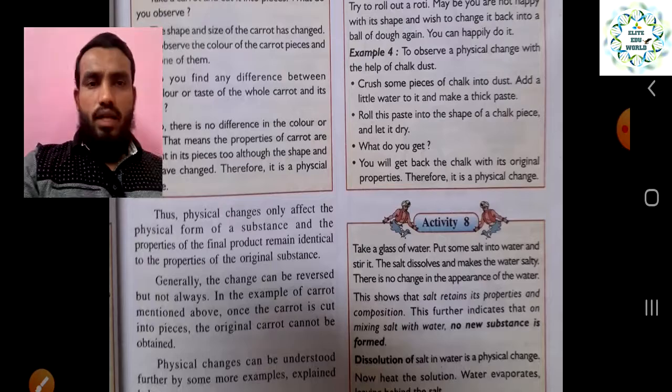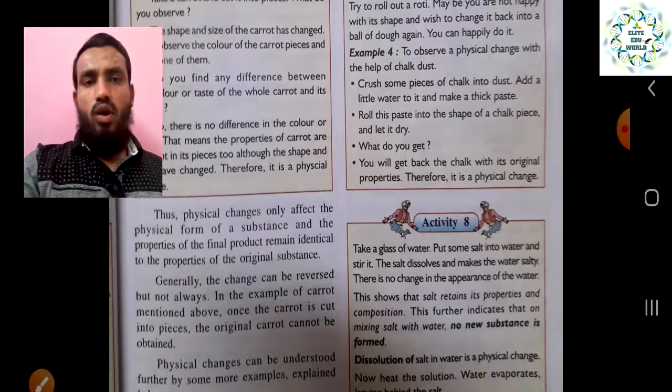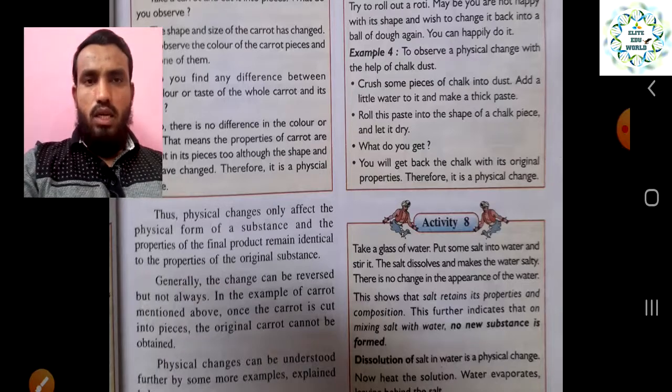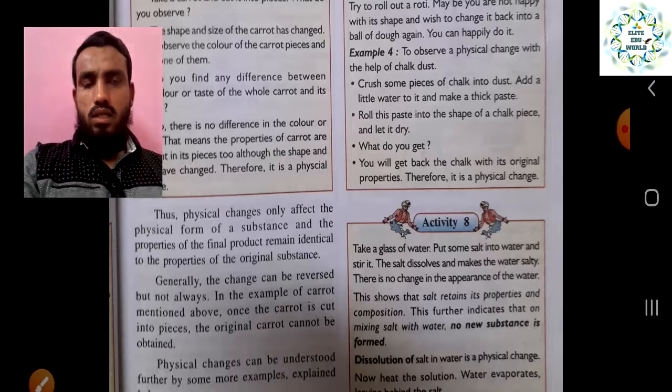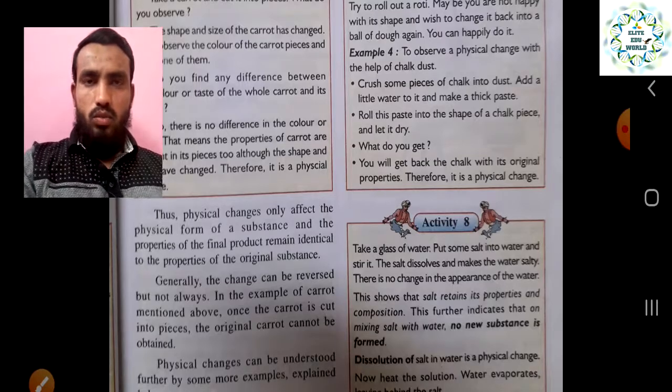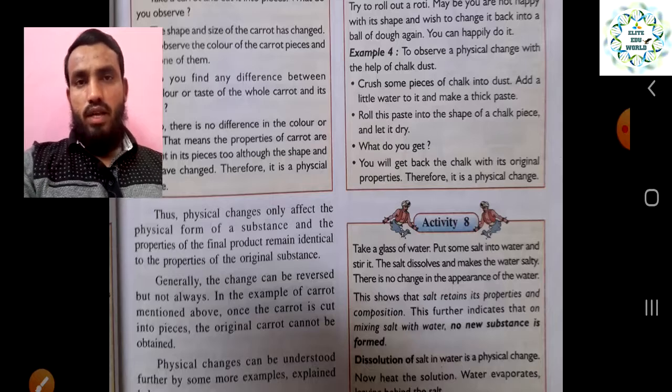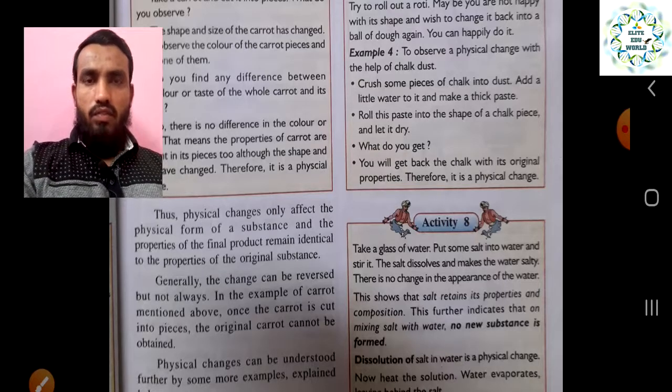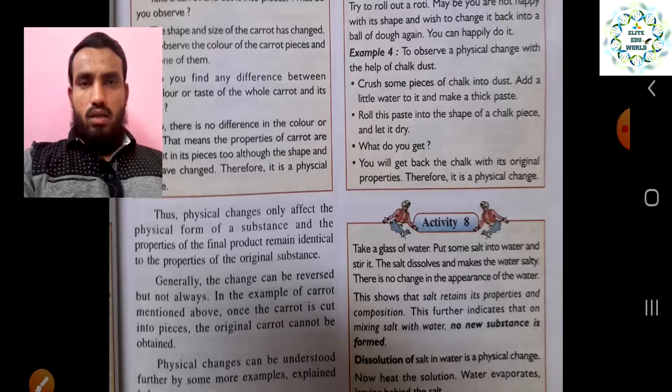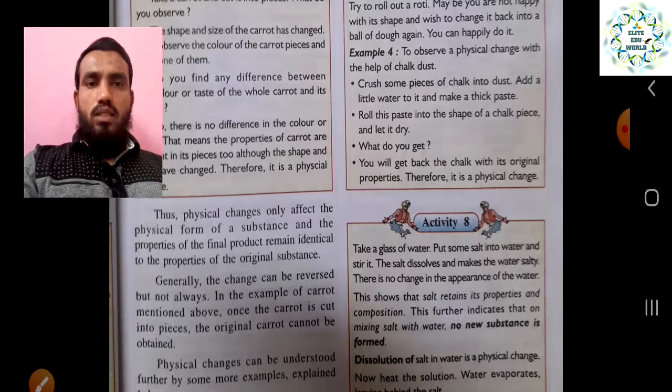So the physical change only affects the physical form of a substance, and the properties of the final products remain identical to the properties of the original substance. The properties are not going to change in a physical change. That is why it is called the physical change. It is only affecting the physical characteristics of the matter, and generally the changes can be reversed, but not always.